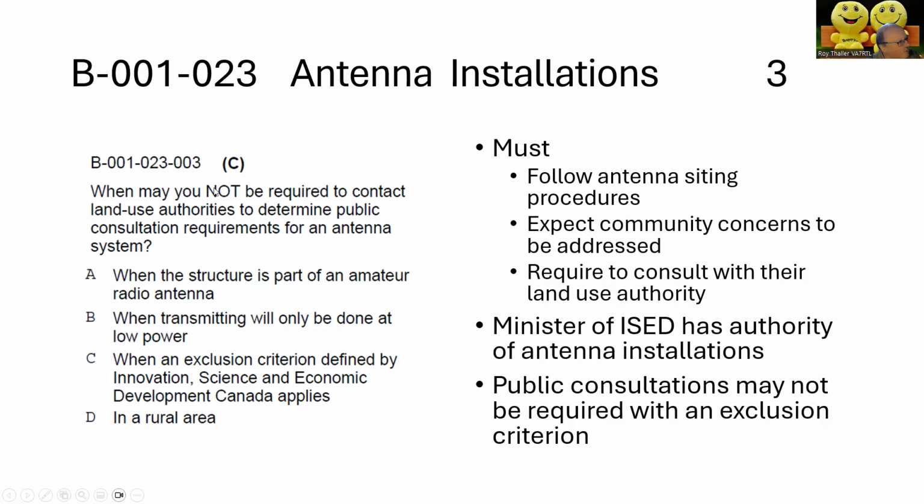Okay, so here's another one of these not questions. When may you not be required to contact land use authorities to determine public consultation requirements for an antenna system? When the structure is part of an amateur radio station, a radio antenna, when transmitting will only be done at low power, in a rural area. So C is the answer: when an exclusion criteria defined by Innovation, Science and Economic Development Canada applies.